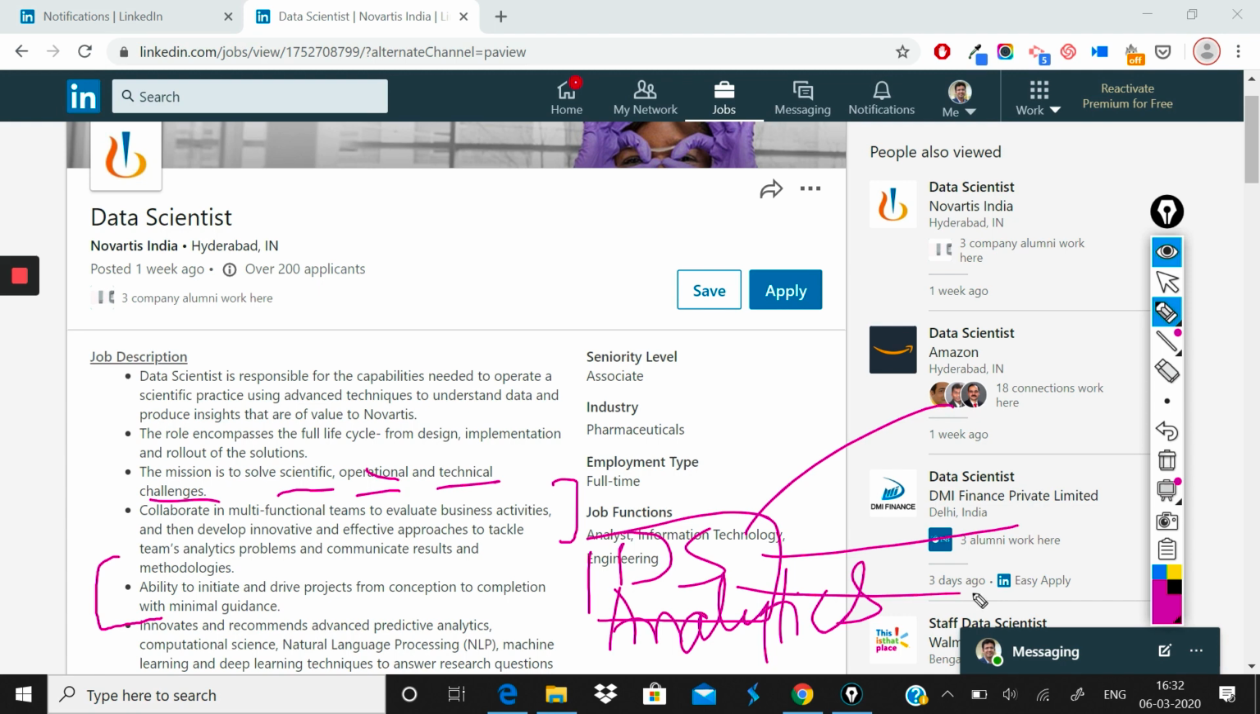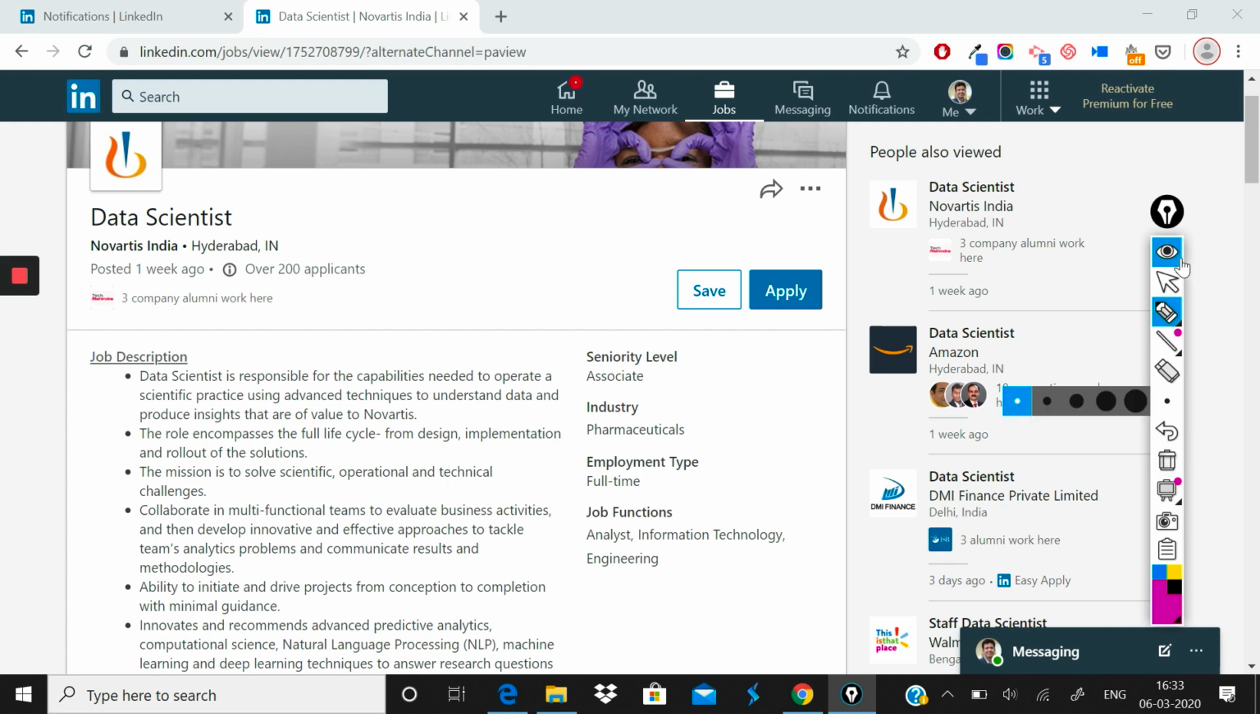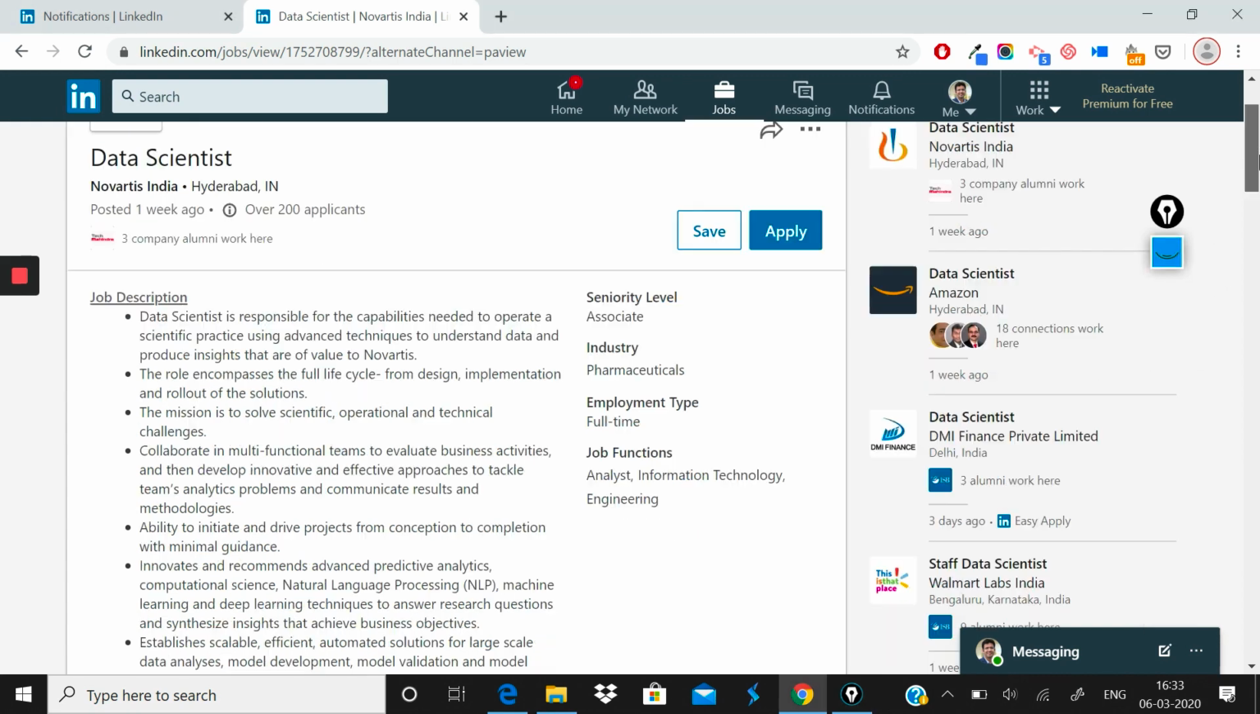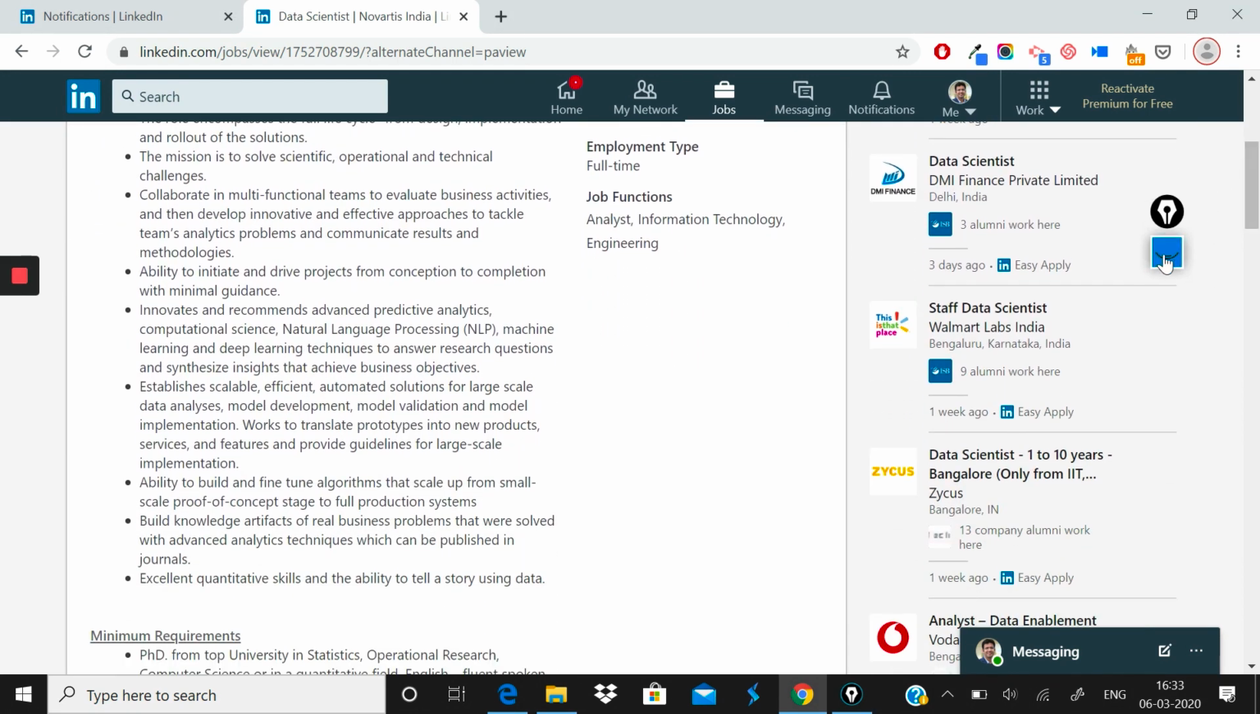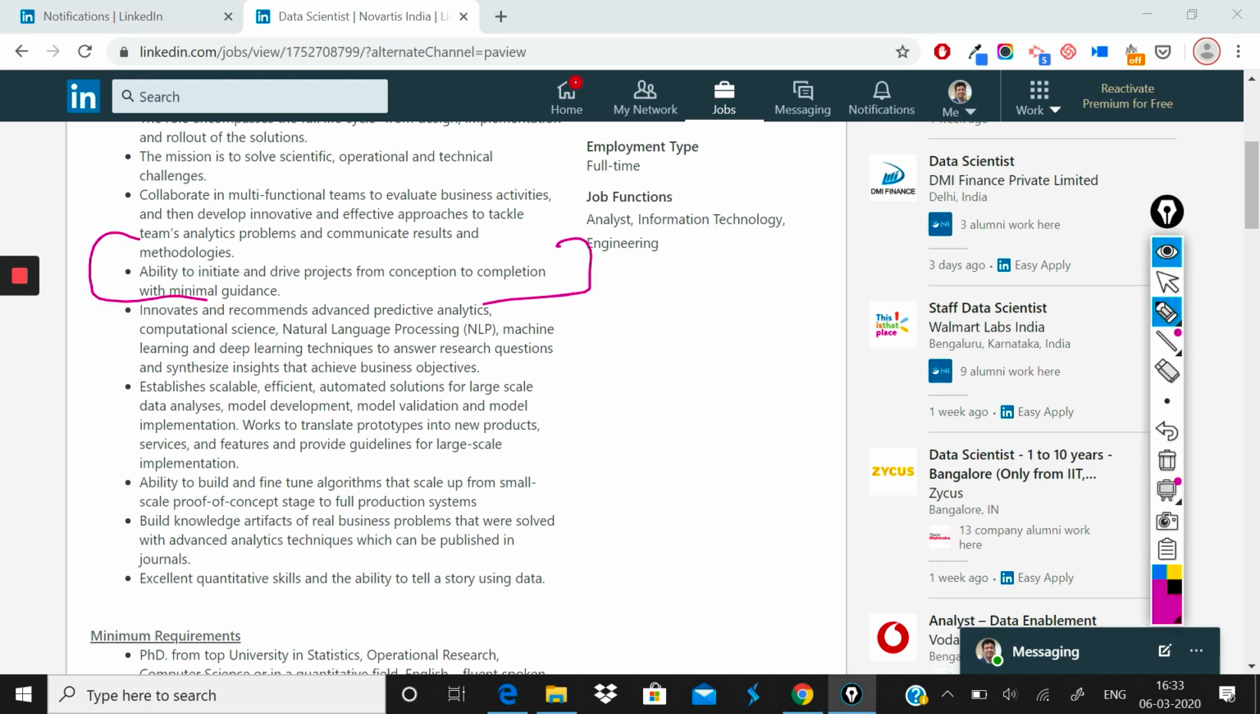These professionals will be providing services to various teams. I'm calling them team 1, team 2, team 3, etc. These teams can be in finance, HR, consulting, research, pharma, medicine, any department of Novartis, wherever there is a use case and wherever anyone needs the data science team. The next thing the JD mentions is that you should have the ability to initiate and drive projects from conception to completion with minimal guidance. We have already covered that.